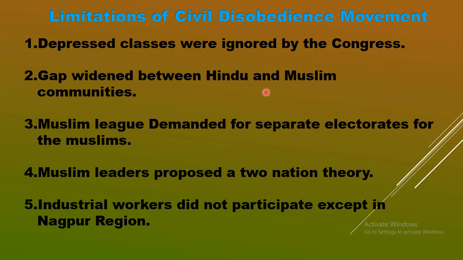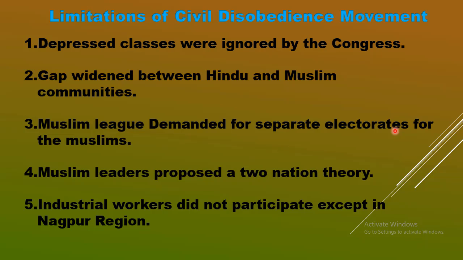Here, the Muslim League leaders demanded that, in order to give importance to the Muslim community, for the betterment of the Muslim community, the representatives would be elected separately by Muslim voters only. That's what is called separate electorates.